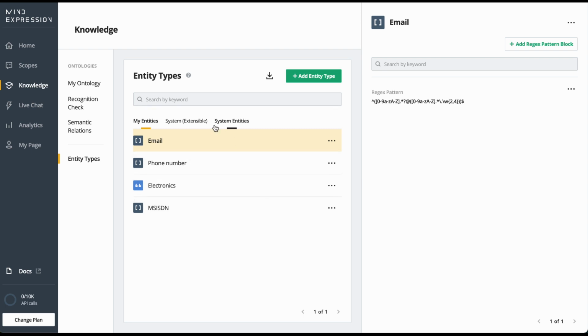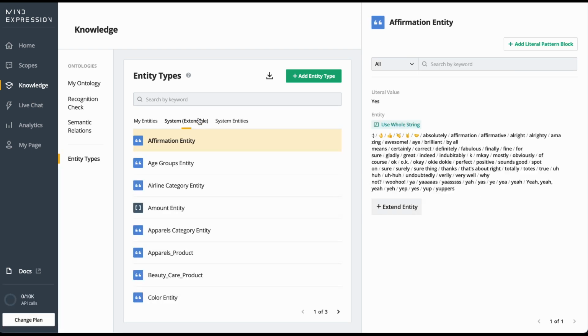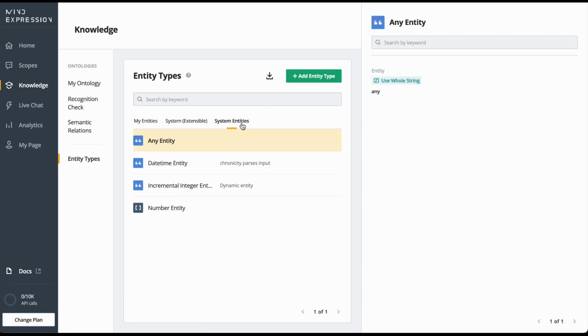The system extensible are pre-built entities within Mind Expression which can be edited by the users. Lastly, the system entities are pre-built entities within Mind Expression that cannot be edited by the users. We also have a separate video regarding entities. The link is attached below if you are interested.